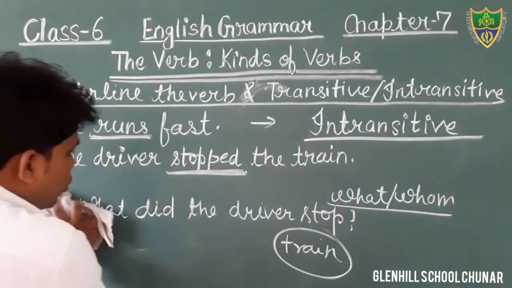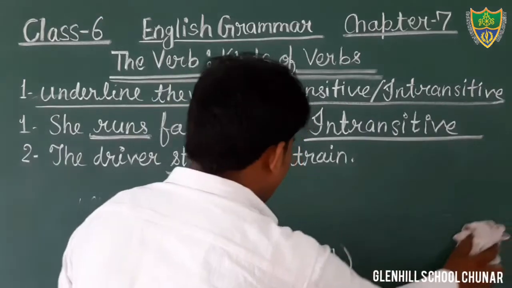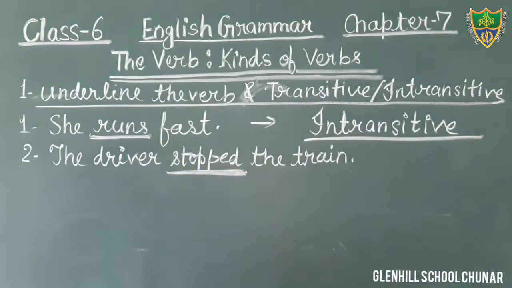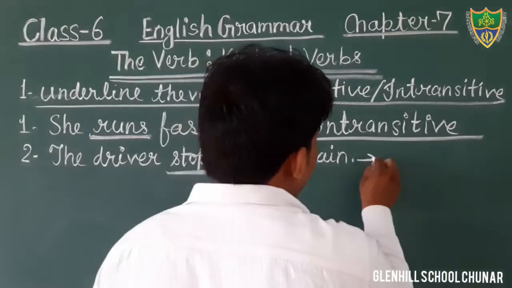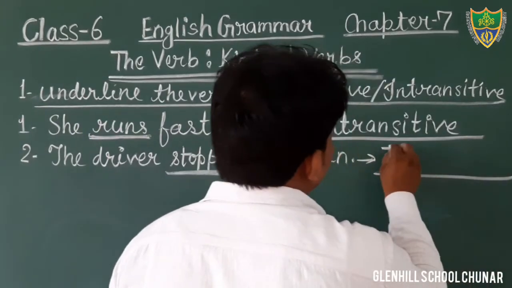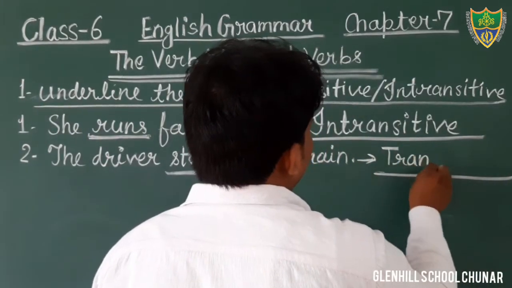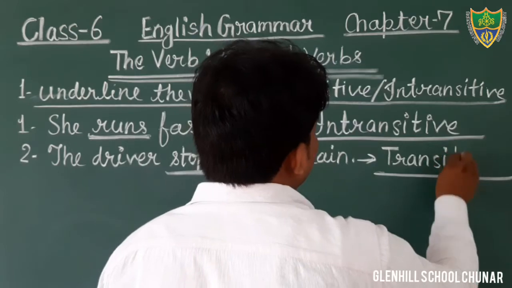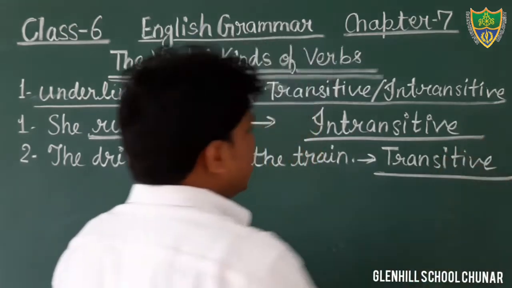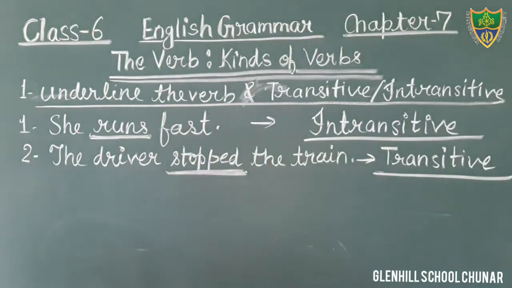The verb used with an object is known as a transitive verb. So in the given blank, you will fill the word transitive, T-R-A-N, transitive. You will underline the word stopped, and it is a transitive verb.